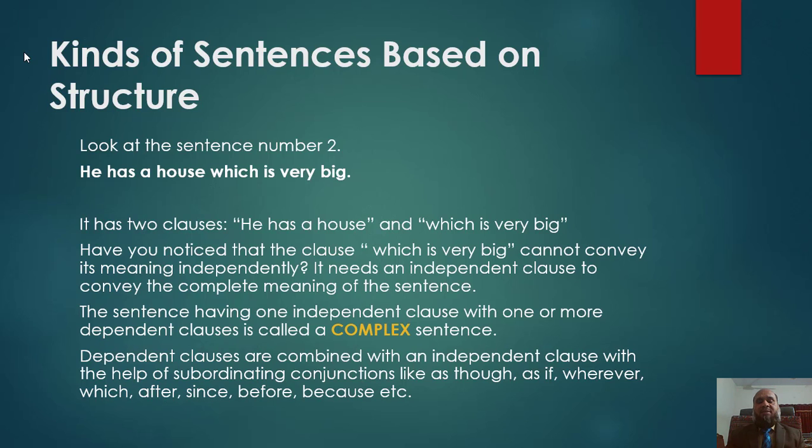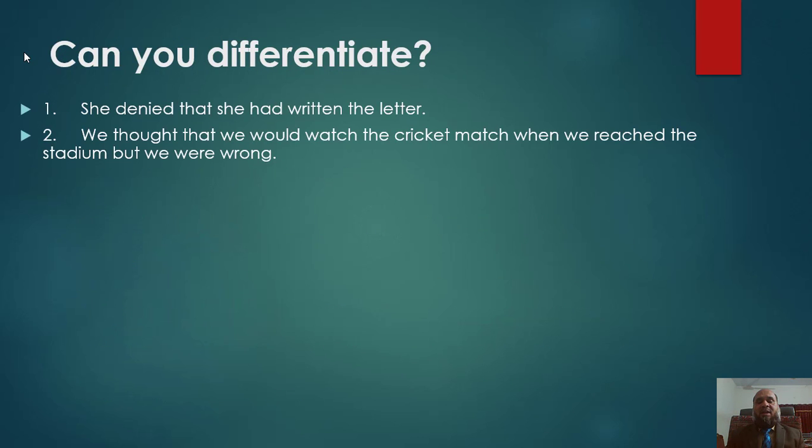Dependent clauses are combined with an independent clause with the help of subordinating conjunctions like as though, as if, wherever, which, after, since, because, etc. Subordinating conjunctions show the dependency of the clause. They point out that the sentence is a complex one.